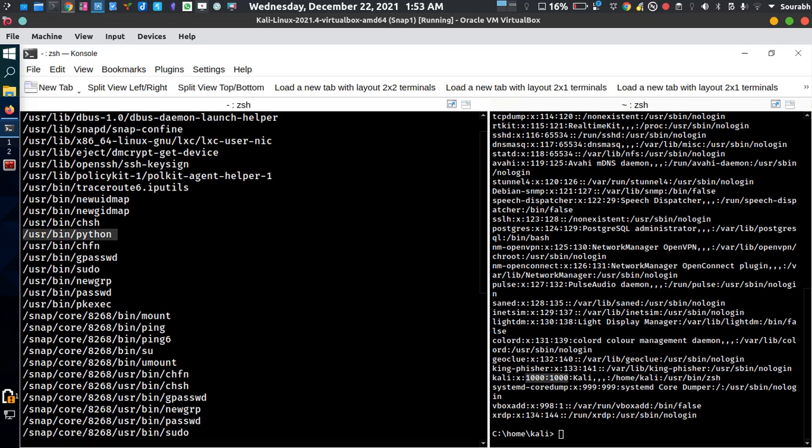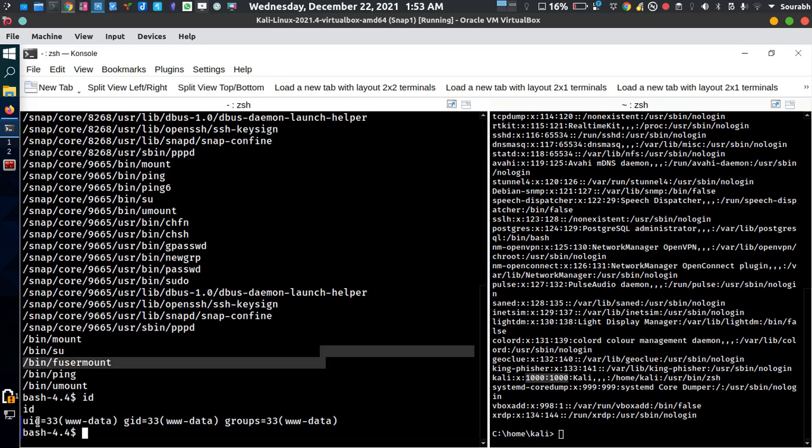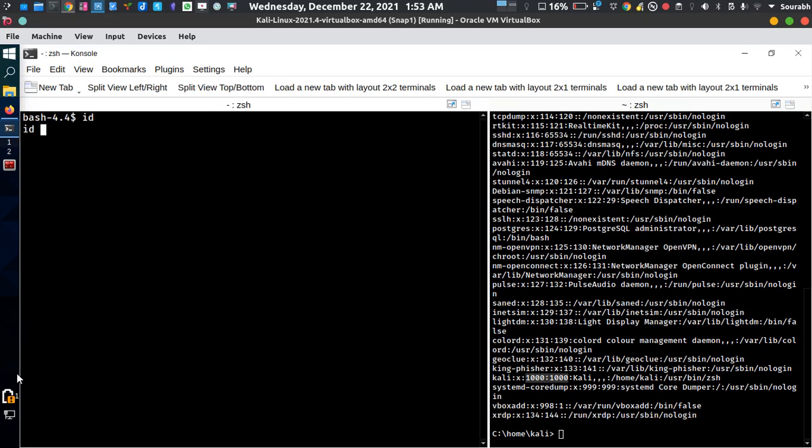Now we need to work out how we can trigger that for accessing root level privileges, because I'm in a UID called www-data, which is not very secure, not a very superior one in my opinion. I need to go to the root itself.